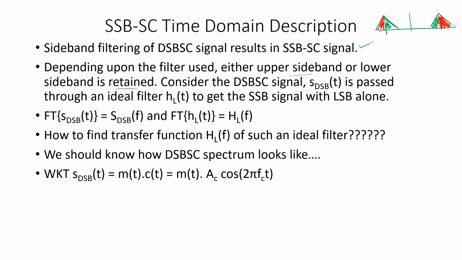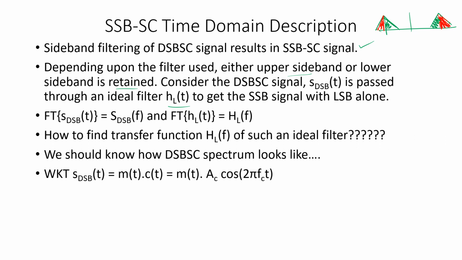Now, for our derivation and analysis of the time domain signal, we'll assume a DSBSC signal is passed through an ideal filter HL of t. This is the filter which gives a single sideband signal from double sideband suppressed carrier.